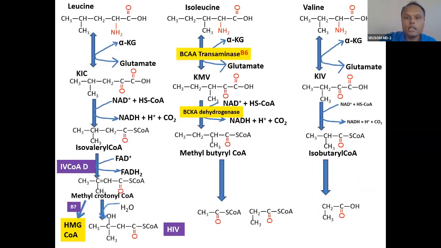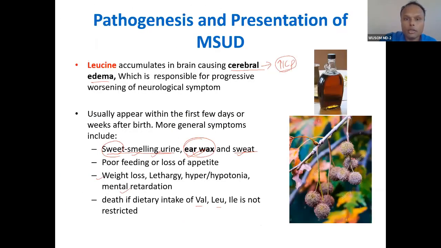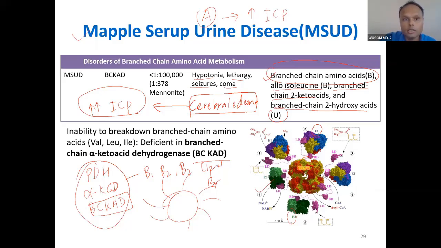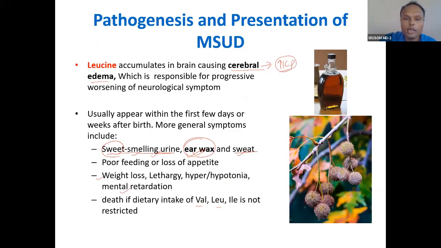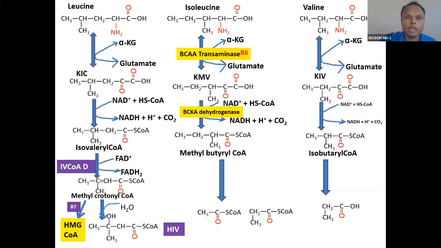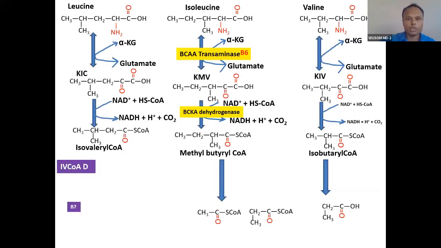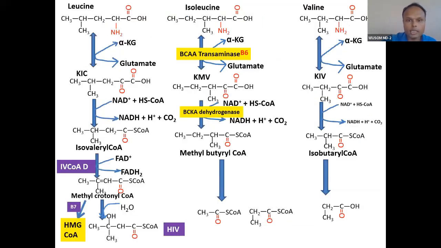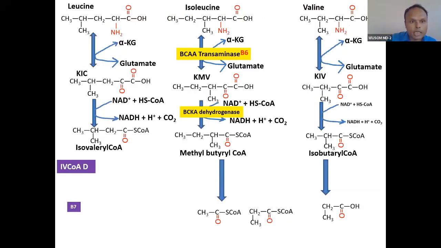So you can see this is the whole branch, and I want to take this opportunity of maple syrup urine disease to talk a little bit about the catabolism of branched chain amino acids. I will tell you something very easy. All branched chain amino acids go through two series of fixed strategy of metabolism. First, transaminases. All will be acted upon by the same type of transaminase, branched chain amino acid transaminases.